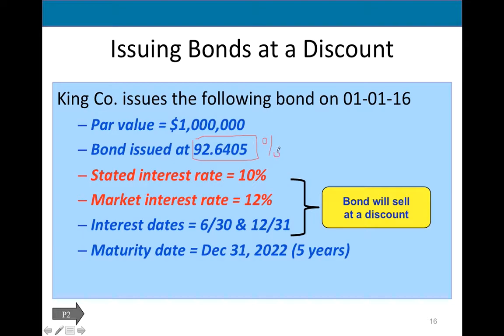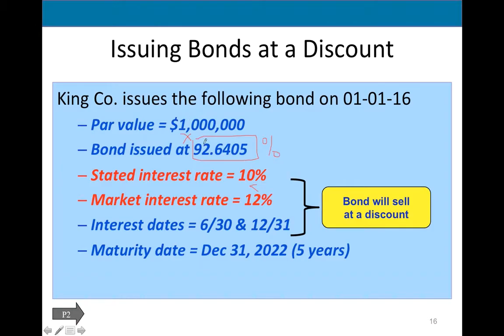If it says anything below 100, it means that's a percent, that bonds are issued at a discount. So what you do to figure out cash, you multiply par value by this percentage. If it's above 100%, like it would say, bond is issued at 102, that means 1 or 2% over par value, so it's issued at a premium. Again, my rate is below the market rate. Nobody wants my bonds unless I sell it at a discount.